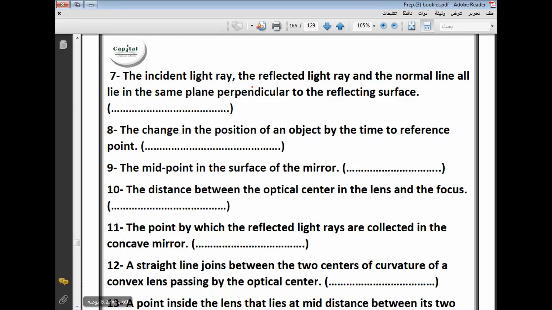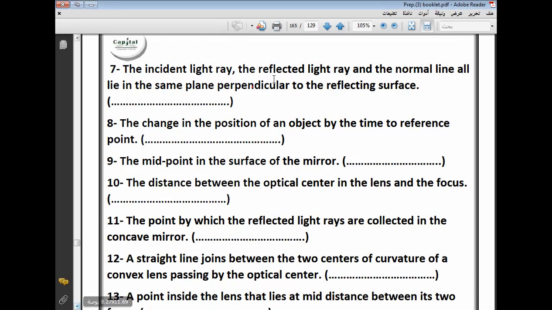The incident light ray, the reflected light ray, and the normal line all lie in the same plane perpendicular to the reflective surface. Yeah, this will be the second law. Excellent. Second law of reflection. You must say that. Second law of reflection.